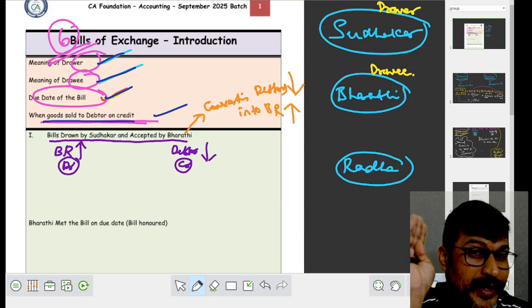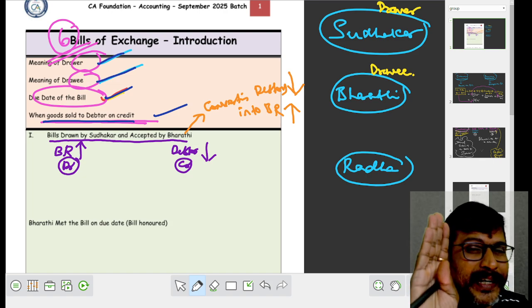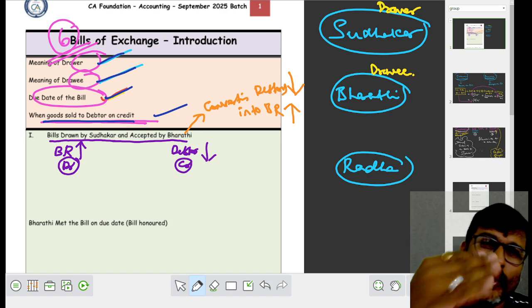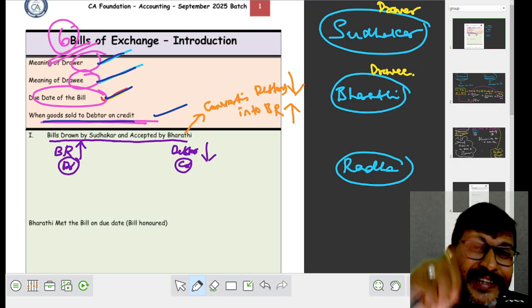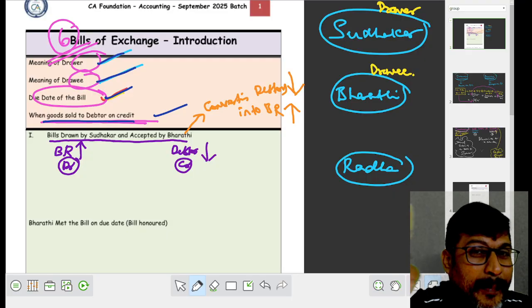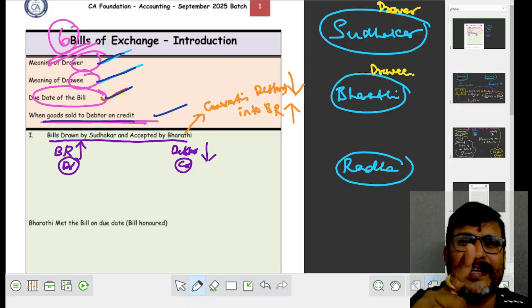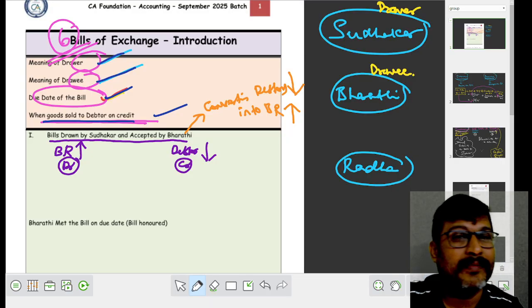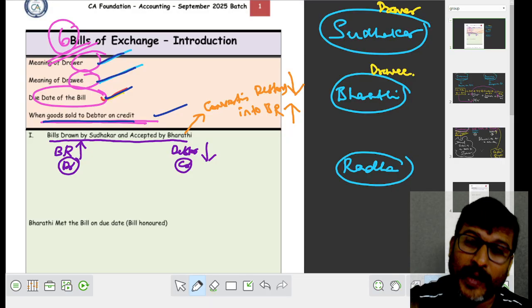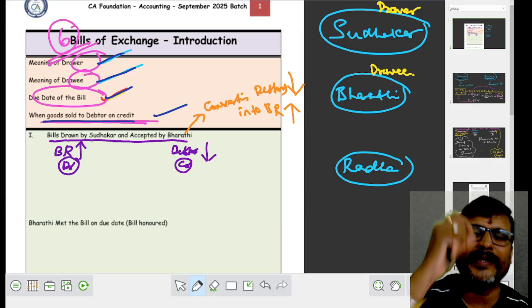So in business, everything should be in documentary evidence. Nothing should be oral. Even a partnership deed is a written agreement signed by all the partners, duly stamped according to the Stamp Act. Why? In future, if any discrepancies arise, we can resolve them using the written document. So bills receivable is nothing but a written document. It is a negotiable instrument.